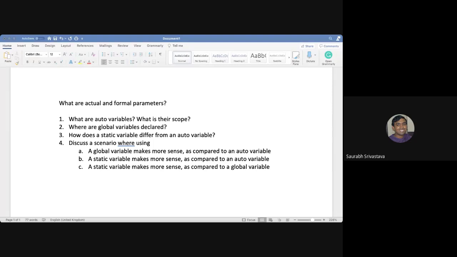Some of you who've been working on Linux know what a make file is. Sometimes you download some code and you make it, you build it. For that you need a make file, and there you will see that the code is split up in multiple C or C++ files, and then you run one command which builds an executable that you use. I actually wanted to show all these things to you, but I guess I've already taken this programming course far too ahead. It should not have been so advanced anyhow.